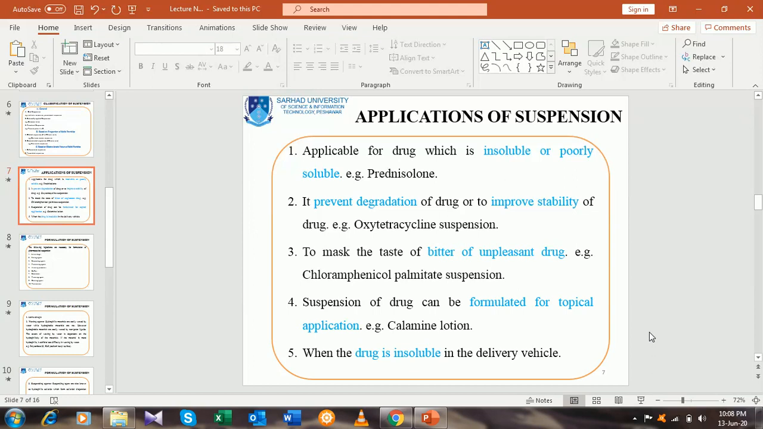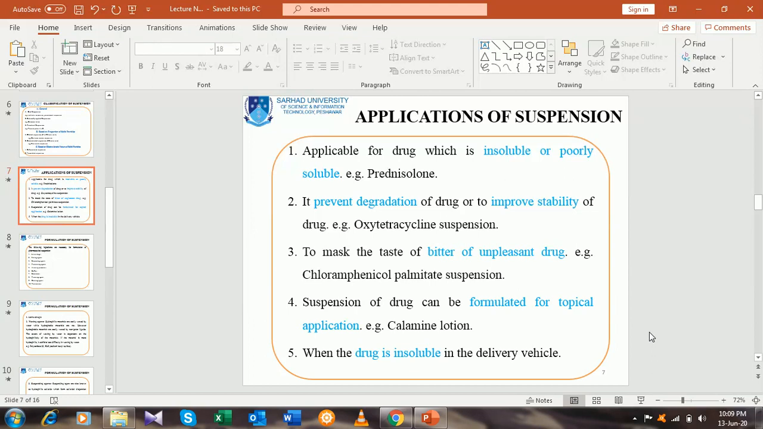The third application is to mask the unpleasant taste of a bitter-tasting drug, for example chloramphenicol palmitate suspension. In the form of suspension, the chloramphenicol palmitate unpleasant taste is masked and improved, and the patient acceptance in this case will be more as compared to the other forms.